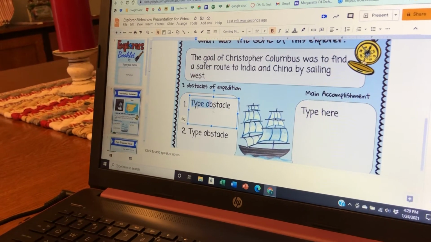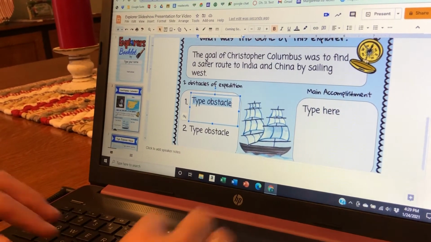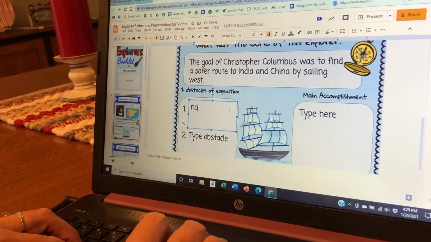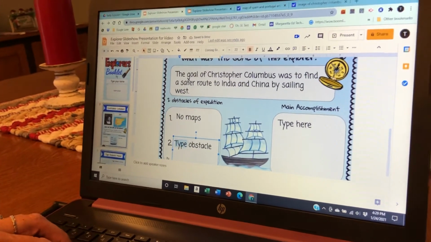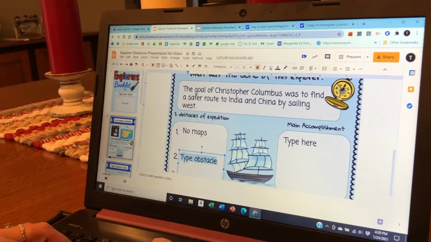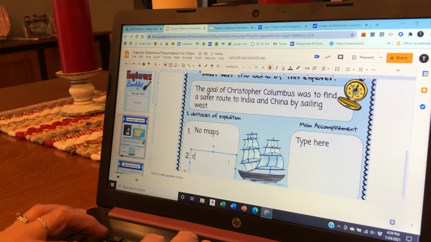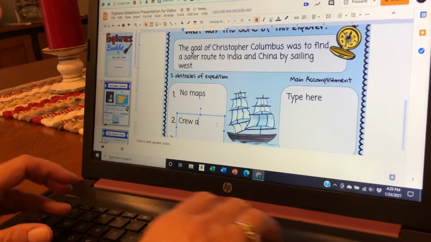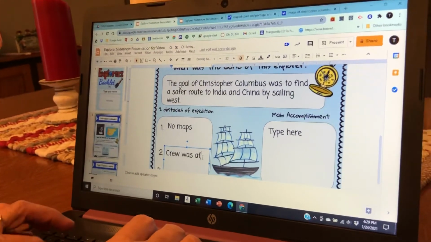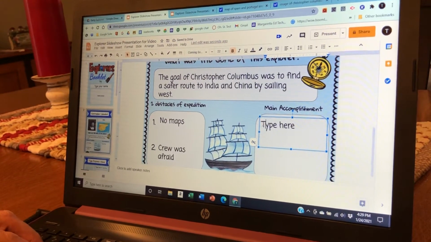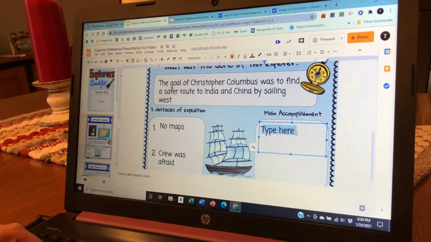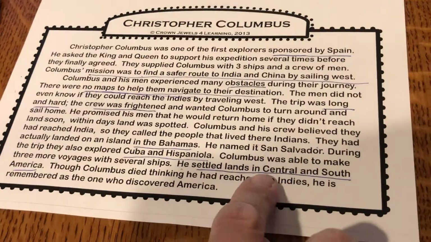I'm going to type an obstacle here. One of the obstacles from our reading was no maps. And the second obstacle that I'm going to use is the crew was afraid. And then his main accomplishment, he had a couple, but we're just going to use that he settled lands in Central and South America.